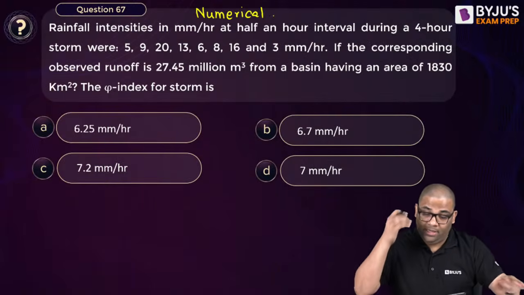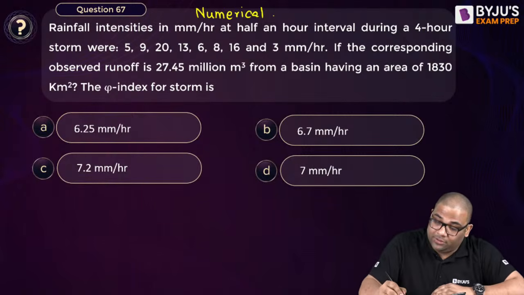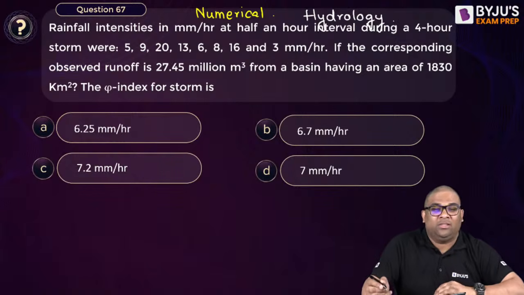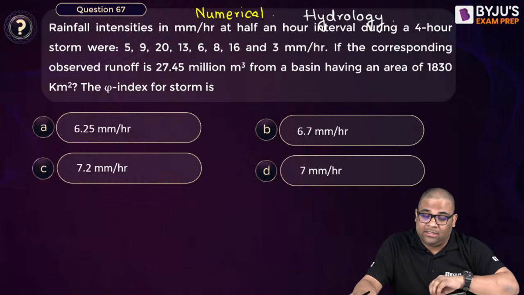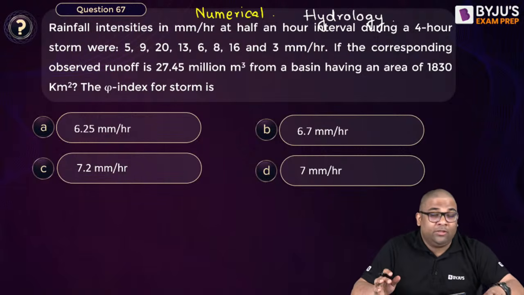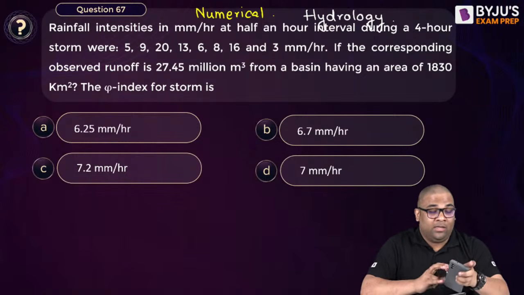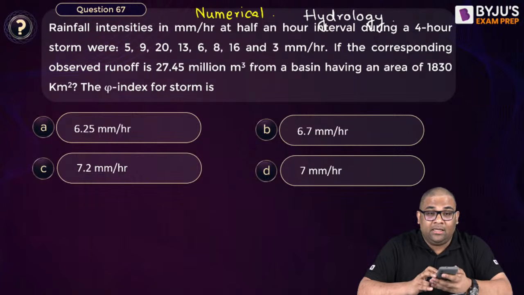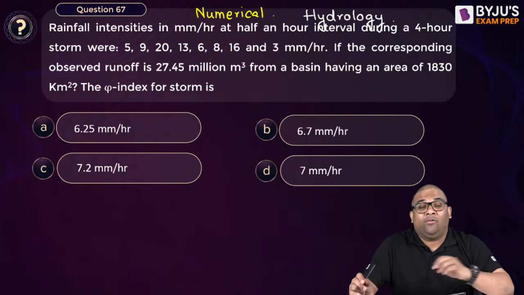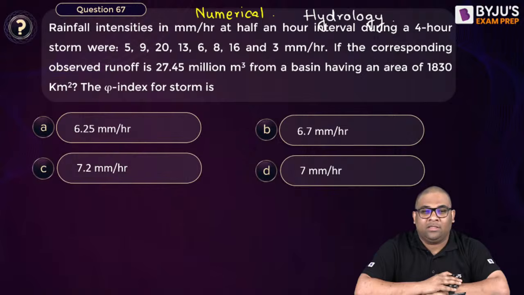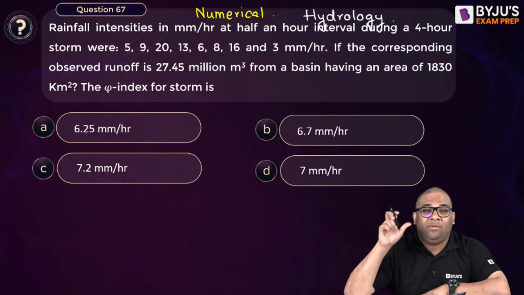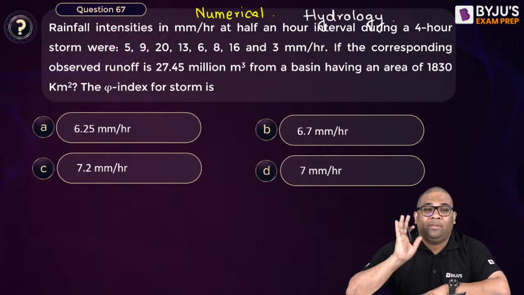Let us solve this question. This is from hydrology. Now you can see that these are proper GATE 2 mark questions. You cannot just solve them very fast, and therefore I am suggesting to solve these questions at the end. Why did I say don't attempt this question at the beginning? If you attempt it at the starting, your speed will be reduced, yes or no?